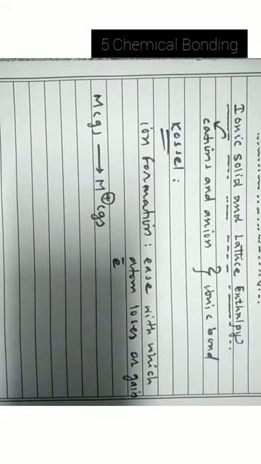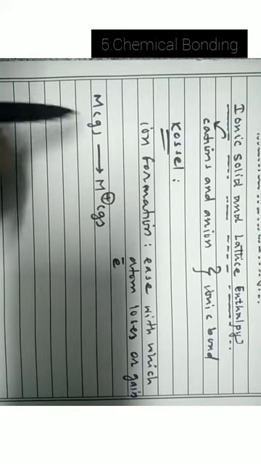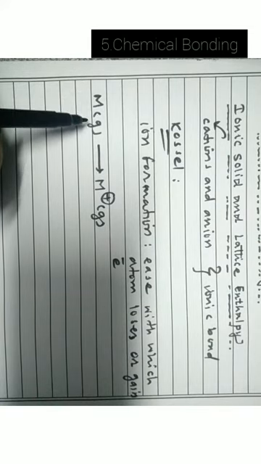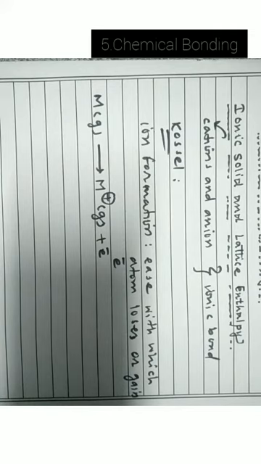If this atom loses one electron, it will acquire one plus charge in gaseous state. So this ionization takes place in gaseous state, whether it is forming cation or anion. So an atom M, in gaseous state, loses electron to form M plus ion, plus electron will be coming out.